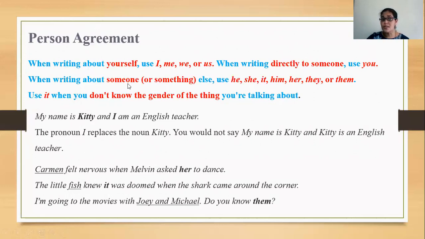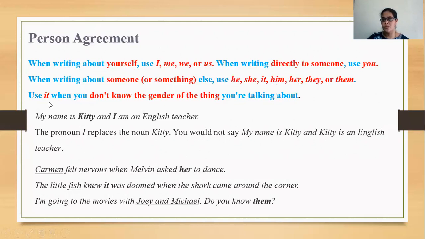When writing about someone or something else, we use he, she, it, him, they, them, singular or plural, whatever it is. So about yourself, we use I, me, we, or us. Directly about someone, we say you. Writing about someone or something else, we use he, she, it, him, or they, them. Okay. Use it when you don't know the gender of the thing you're talking about.